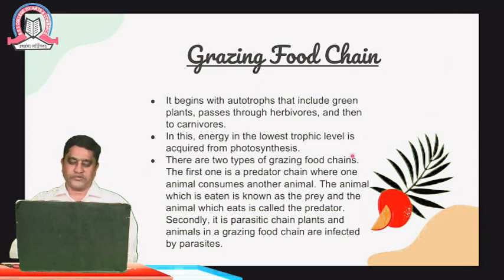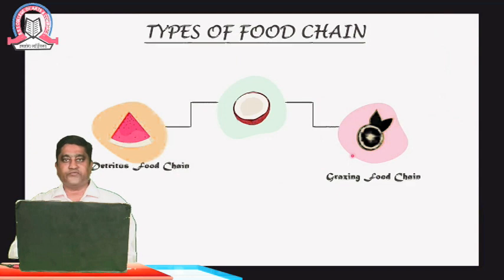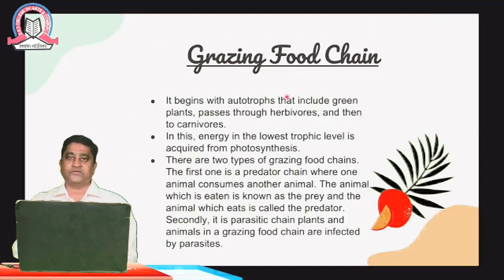Coming to the classification, I will now explain the grazing food chain. It begins with autotrophs. Autotrophs are the types of plants which utilize chlorophyll, sunlight, as well as water. It begins with the autotroph, that includes green plants, passes through the herbivores, those organisms which eat grass like cows, buffaloes, and goats, and then goes to the carnivores, like lions, tigers, wolves, and the different animals classified into the carnivore category. In this, the energy at the lowest trophic level is acquired from photosynthesis.